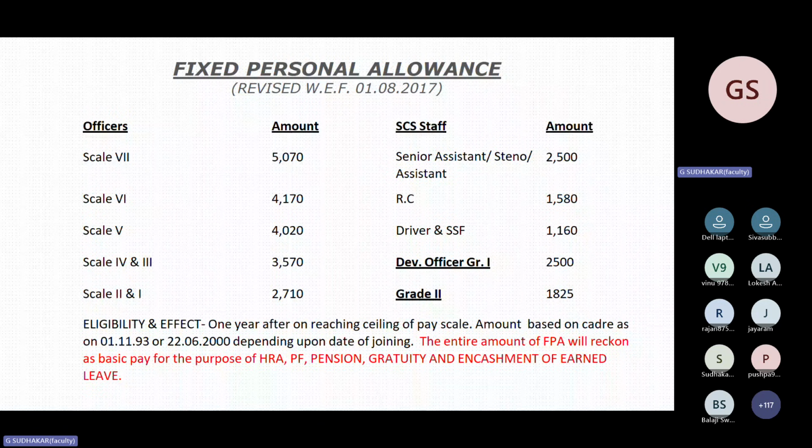You have to remember that during 1/11/93 or 22/6/2000, or in between dates, if they were recruited or on roll, then only for that particular cadre, whether scale 1 or RC or stenographer or assistant, this amount is applicable and it will be released now, since they reach the ceiling of the current basic. So this is very important.